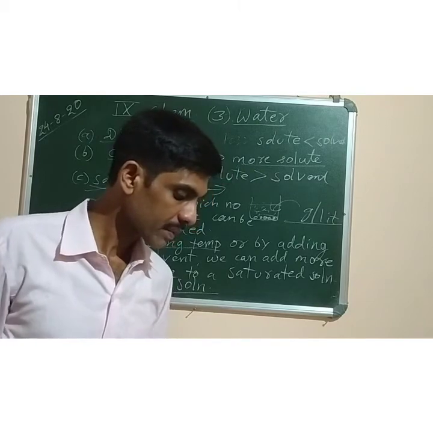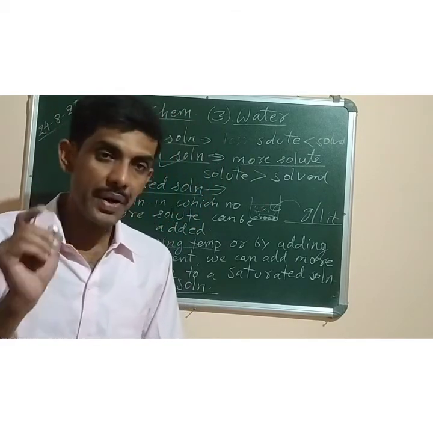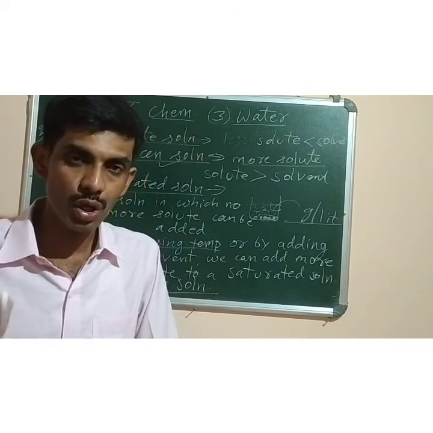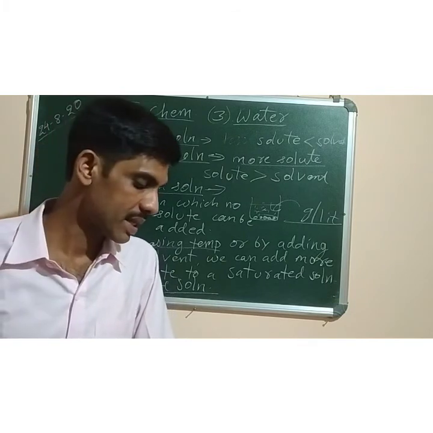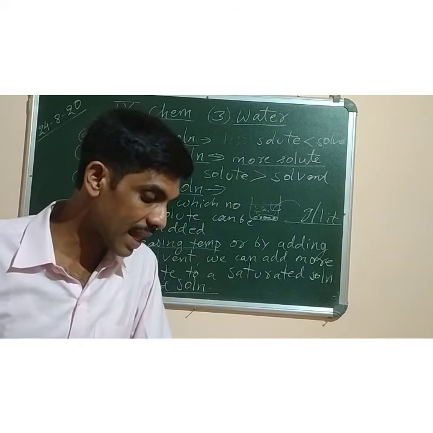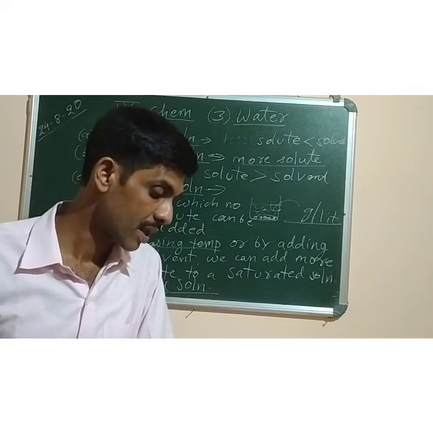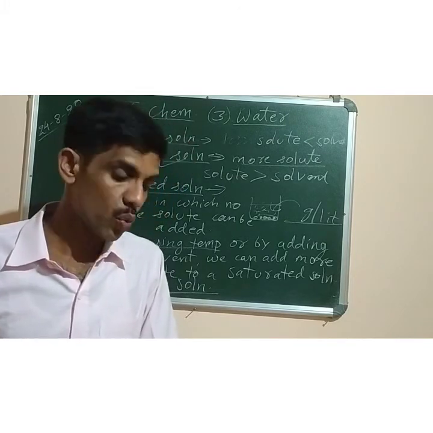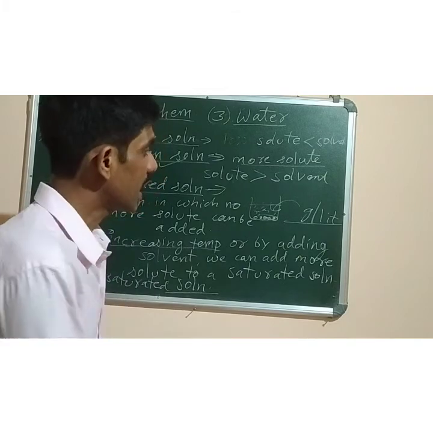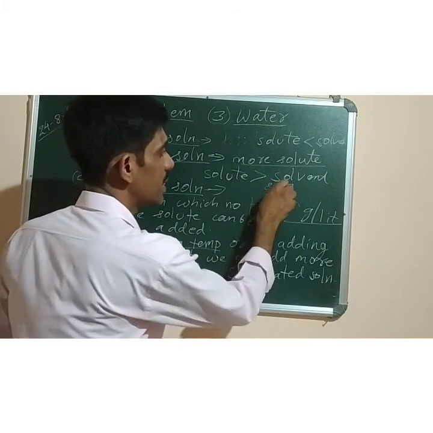Okay. Now in your book some examples are there. In 100 gram of water at 20 degrees C, the solubility of potassium chloride is 34 gram, of calcium chloride is 74.5 gram, of potassium iodide is 144 gram, whereas of sodium nitrate it is 88 gram.